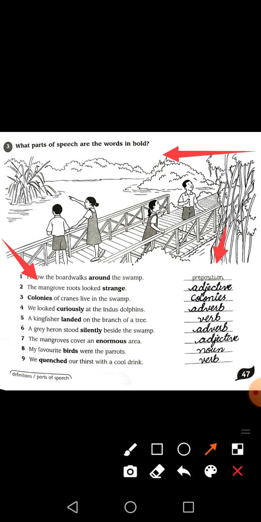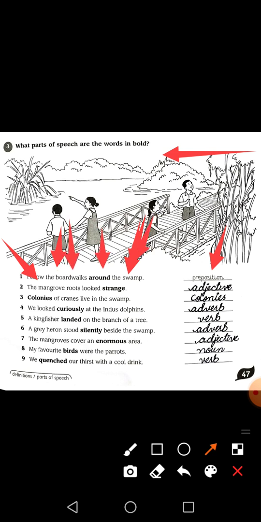Yes, they have given that around is a preposition. A preposition is the word which tells us what the relation is between one part of a sentence and another part, and you can also say that a preposition comes before a noun. How does it come before a noun? Here you can say: around the swamp. In around the swamp, swamp is the noun, and around is coming before the noun, and this around is telling us what the connection is between a boardwalk and the swamp.